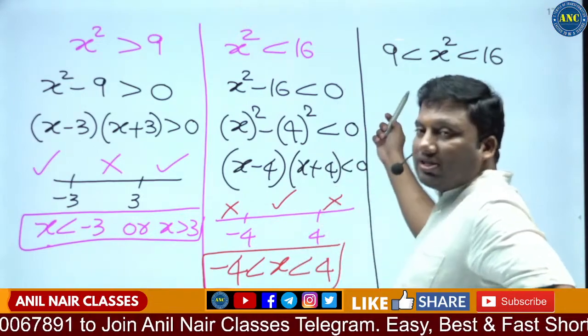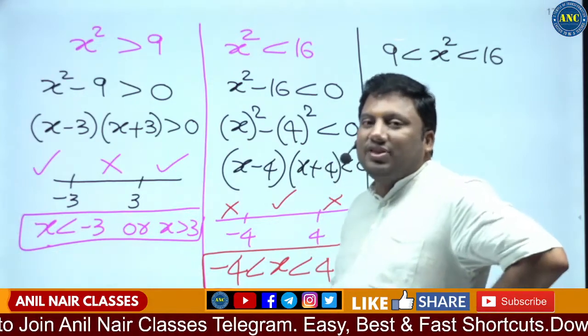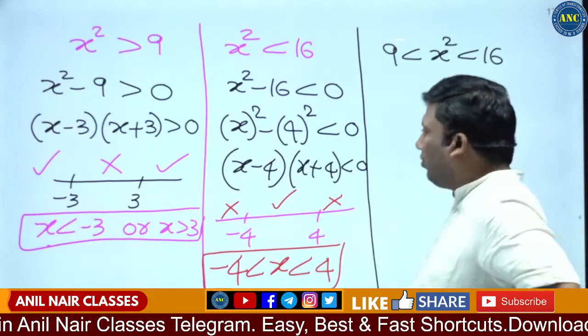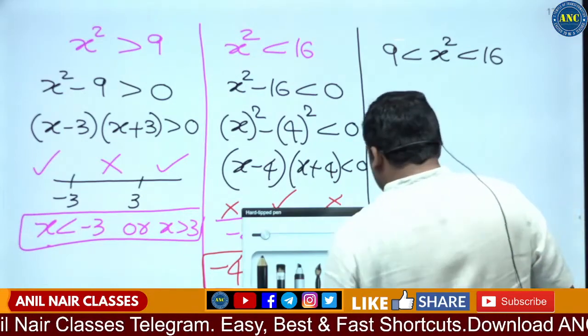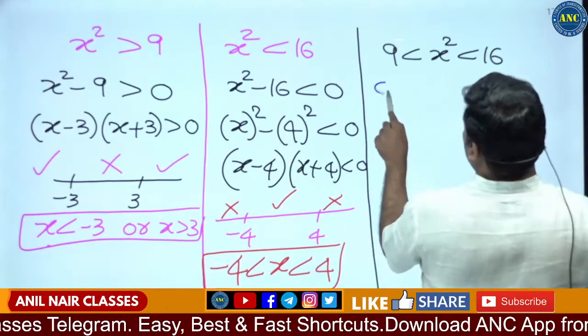A good number of students will make a mistake of writing this answer only as 3 less than x less than 4. There is a mistake. That means we will do it one by one. Every question is important, sir.